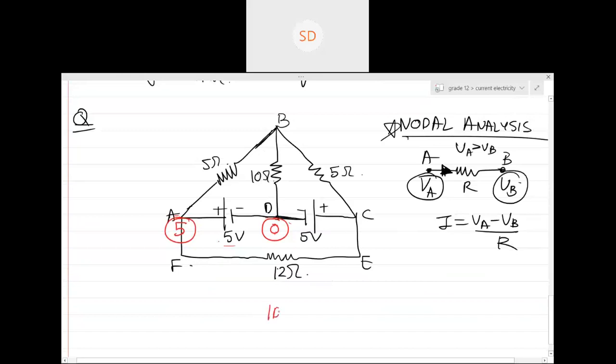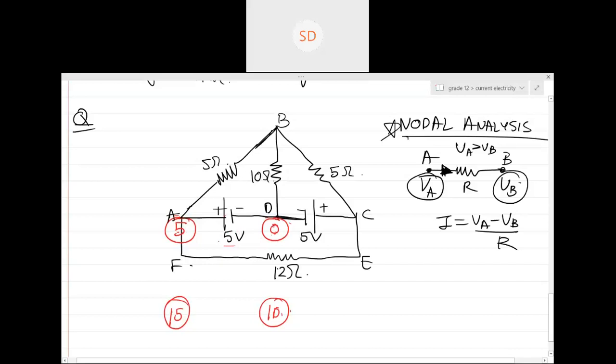Then point A would have become 15. The positive end should be at higher potential, right? With the help of the battery, you are creating this. Everyone clear about this?